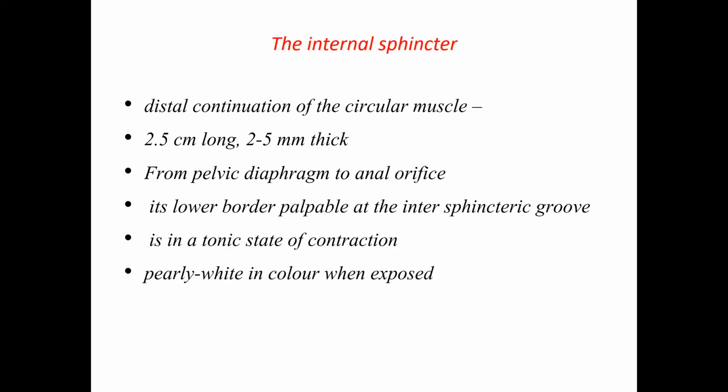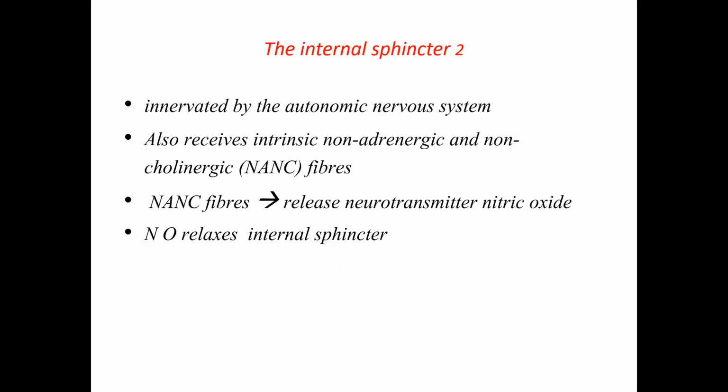So this is a description of the internal sphincter, which is involuntary muscle. And this involuntary muscle has got the special nerve supply. Of course, they are innervated by the autonomic nervous system. They are under the influence of the sympathetic and parasympathetic nerves. But more importantly, they respond to the local, intrinsic, non-adrenergic, non-cholinergic nerve fibers, which secrete nitric oxide.